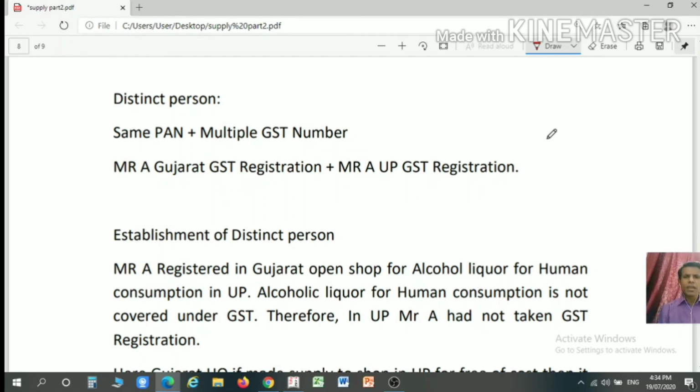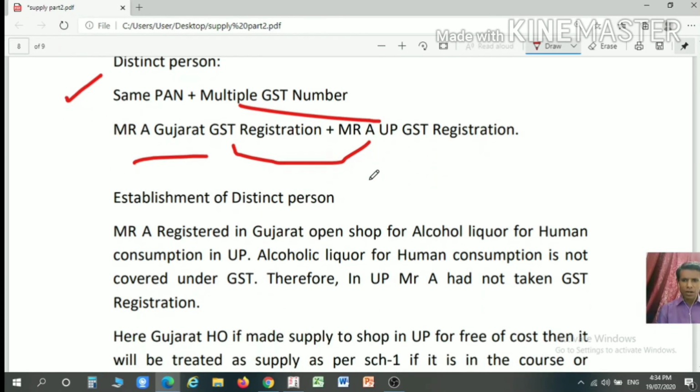Distinct person means, in a simple understanding, same PAN plus multiple GST numbers. If a person has the same PAN plus multiple GST numbers, then each different GST number shall be considered as a different distinct person. Suppose Mr. A has a Gujarat GST registration plus the same person has a UP GST registration, then the Gujarat GST plus UP GST both will be considered as distinct, separate persons.